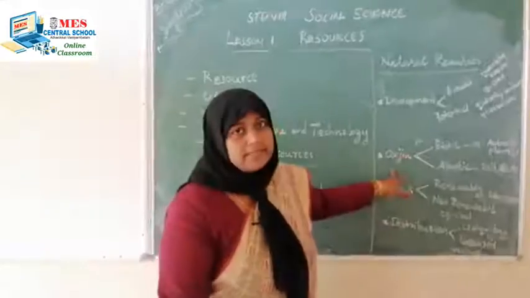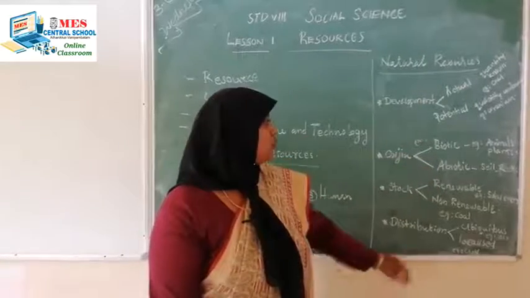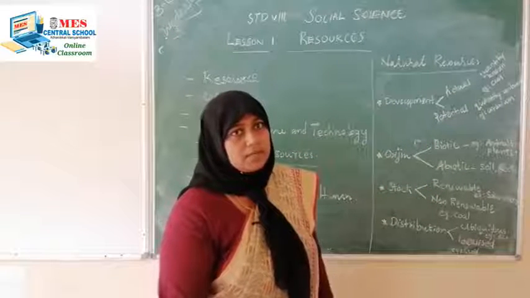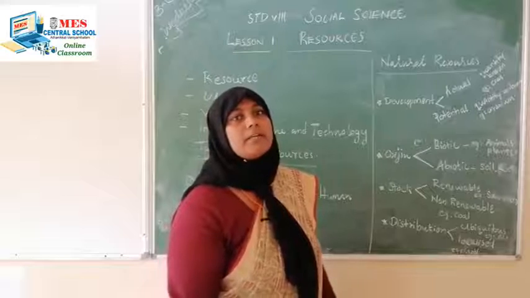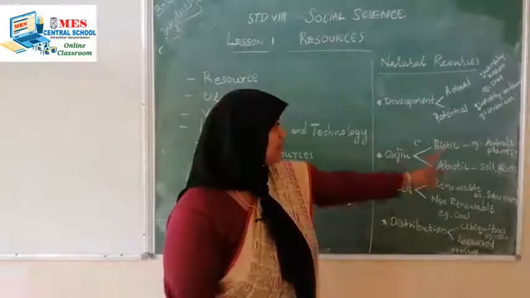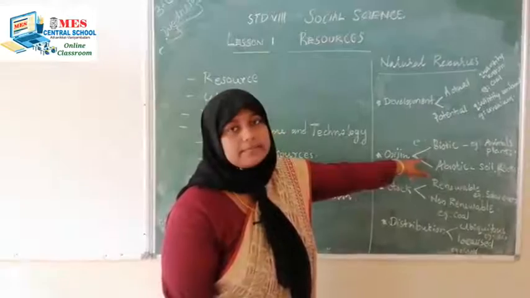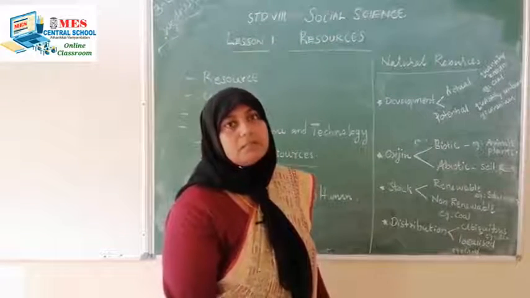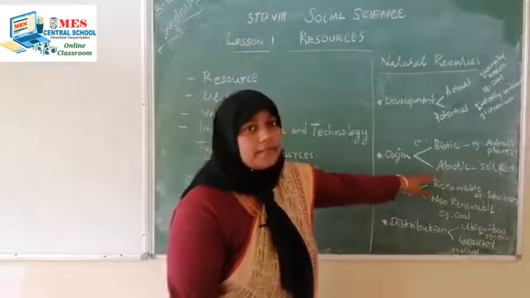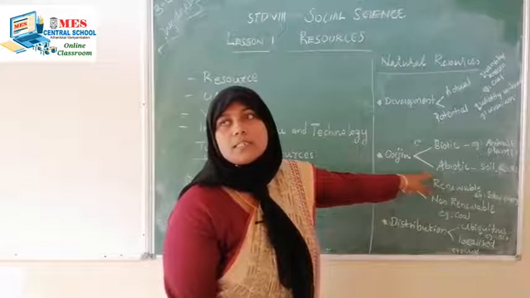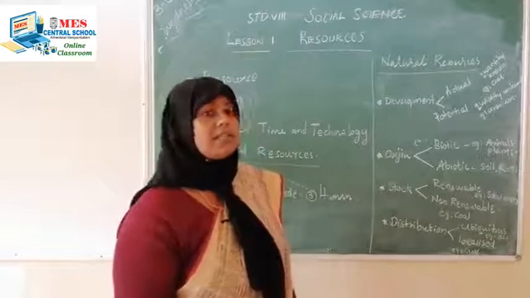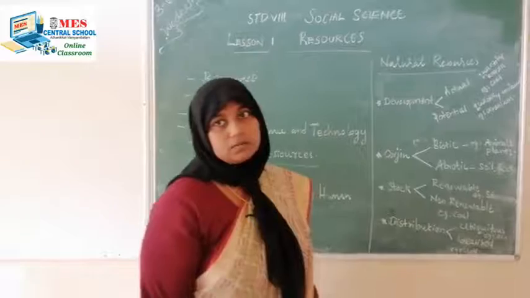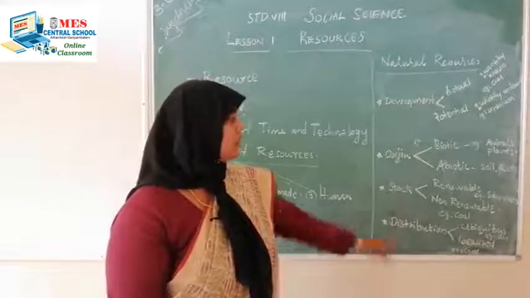Then based on the origin, they are again classified into two. The first one is biotic and the second one is abiotic. From the word we can understand what biotic is. Biotic means living. So they are living beings, biotic resources. For example, animals and plants are biotic resources. Then abiotic, just the opposite, non-living things are included in abiotic resources. For example, soil, rocks, and other things are included in the abiotic resources.